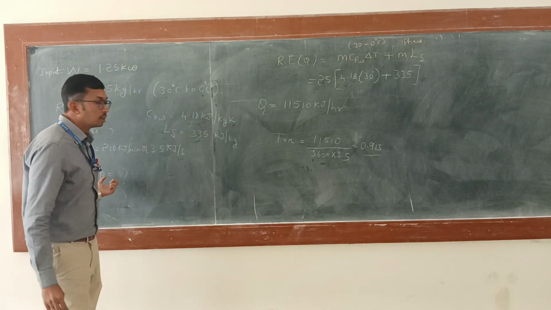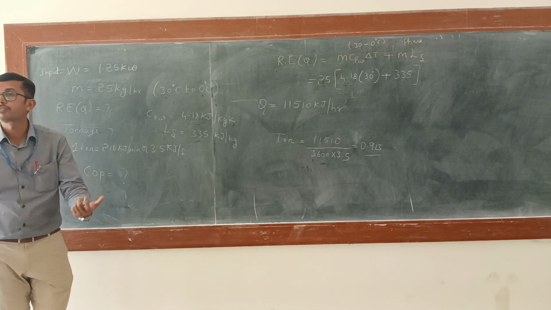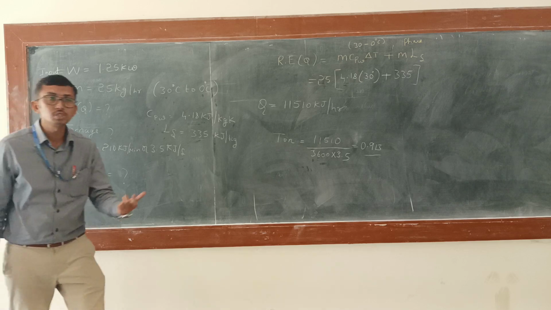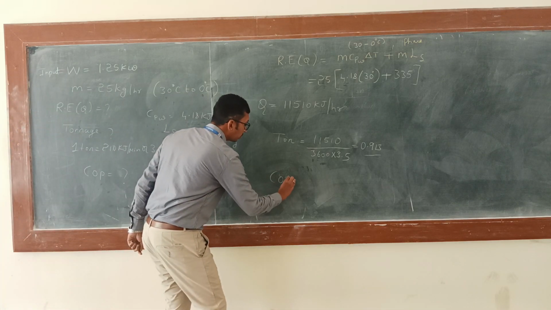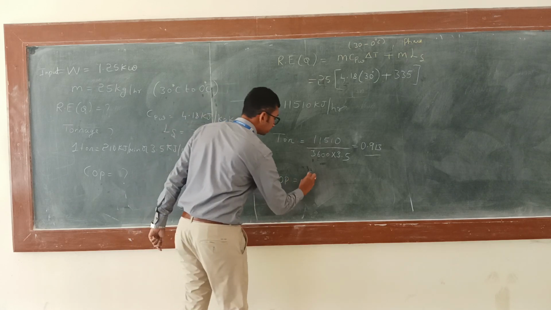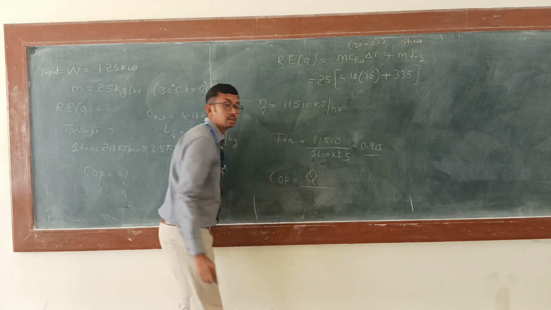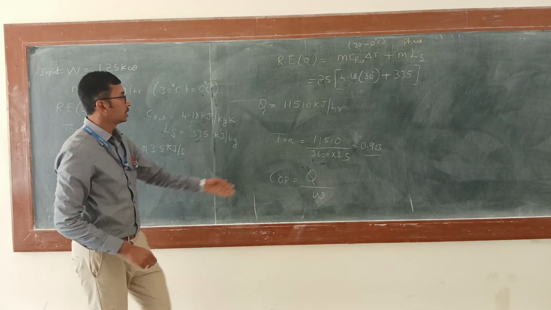Next, what else do we have to find out? The COP. COP means what? Coefficient of performance. COP is equal to Q by W. What is the unit of Q here?